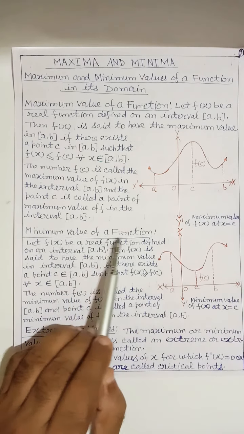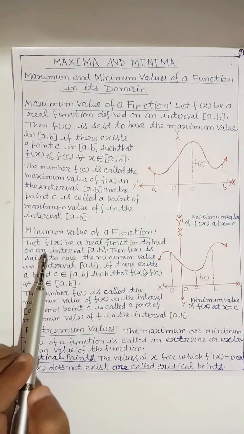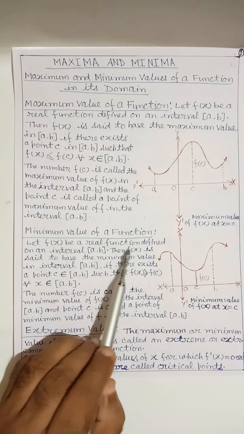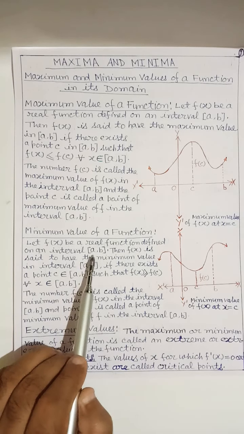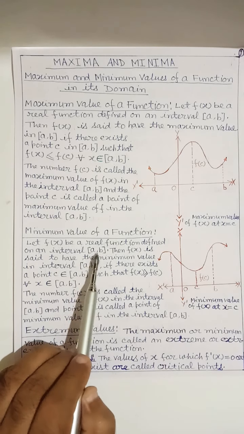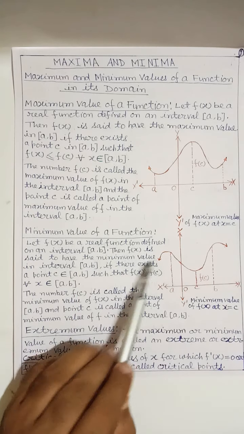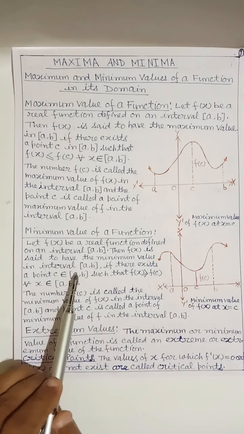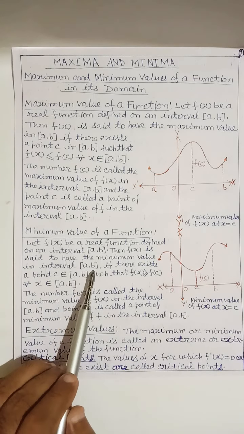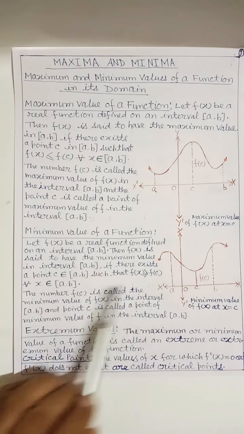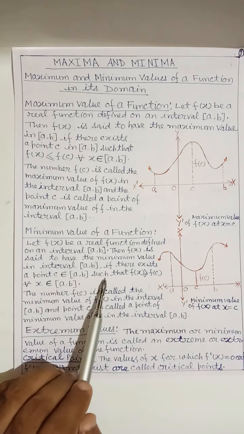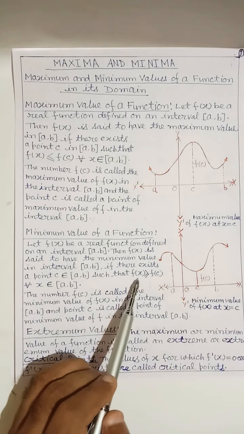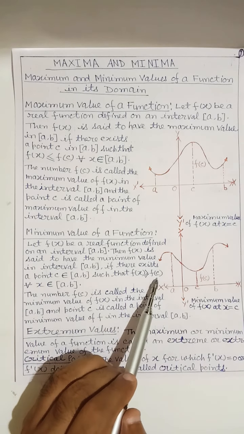Minimum value of a function: let f(x) be a real function defined on a closed interval [a, b]. Then f(x) is said to have the minimum value in the interval [a, b] if there exists a point c belonging to [a, b] such that f(x) is greater than or equal to f(c).